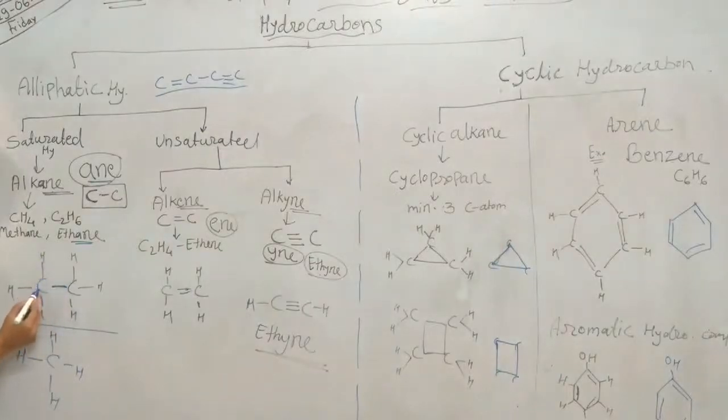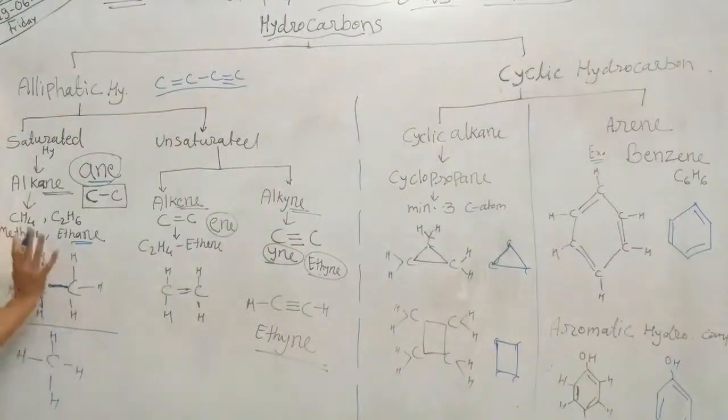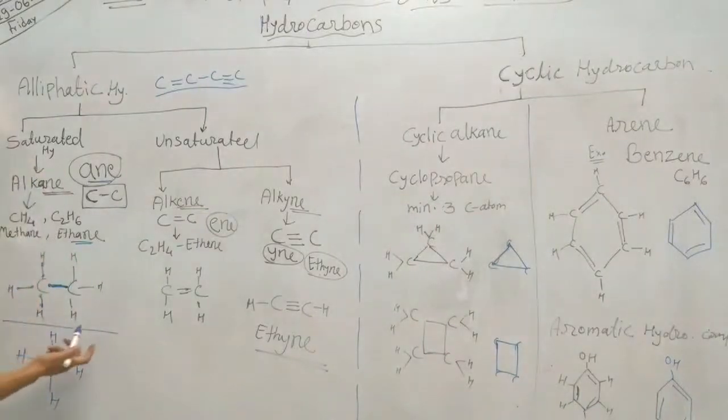Then for one carbon atom, 4 valencies it has to satisfy. For one valency, it is satisfied by bonding with another carbon atom with single covalent bond, means one electron is shared here by carbon. Then the remaining 3 electrons of carbon are shared by hydrogen atoms. 3 hydrogen atoms are required here for each carbon atom. Here this carbon atom also requires 3 hydrogen atoms to fulfill its 4 valency. So this is the structure of alkane.